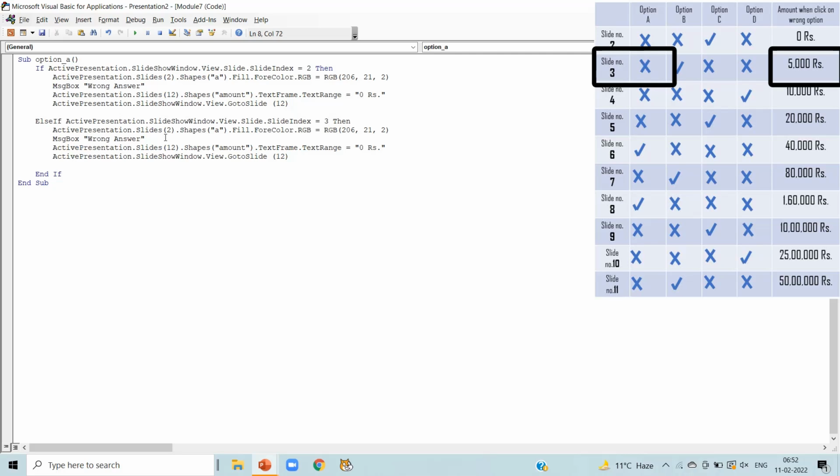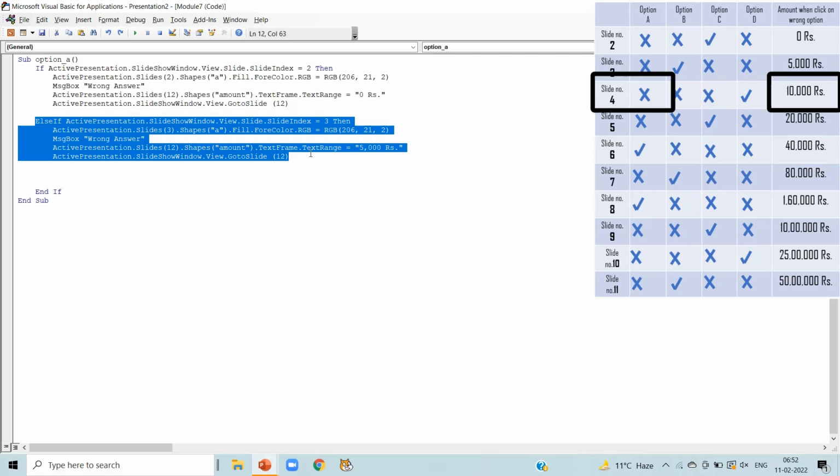We are talking about slide number 3. To change it, delete the slide number 2 and write slide number 3. And this is also a wrong option. So it is perfect to fill the shape A with red color, and the amount when we click on wrong option is 5,000 rupees here. And divert to slide number 12 where the amount is written 5,000 rupees.